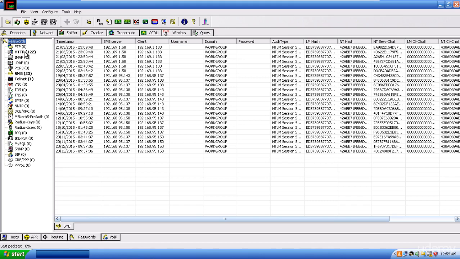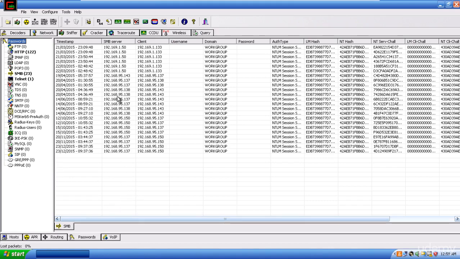If it's an HTTP password, it will be here. If it's Telnet or SMB, any credential will be captured using this application and displayed in the password tab, except for HTTPS, where we're going to use another attack to intercept those credentials if the victim is using an HTTPS connection.